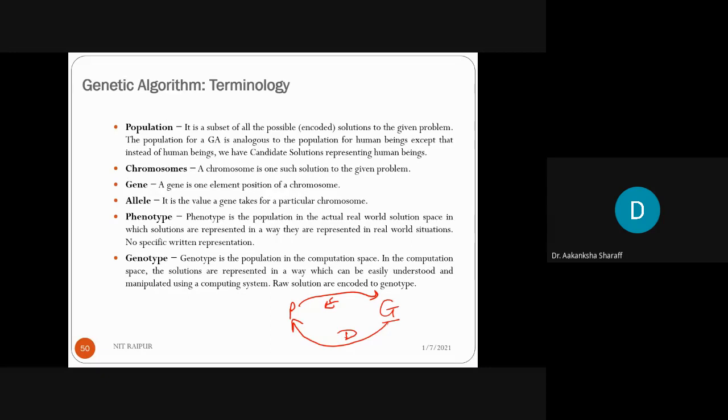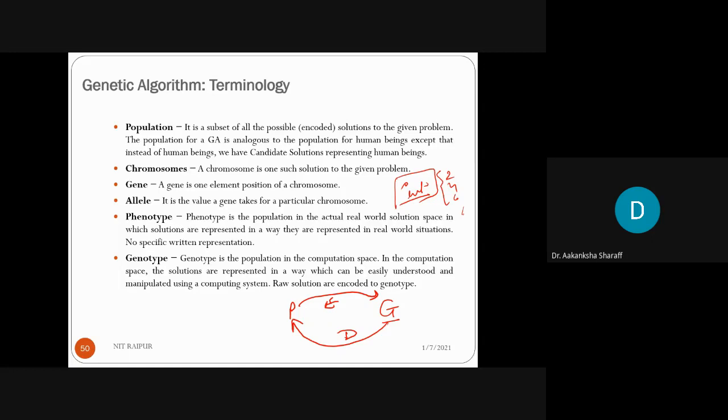Whatever the search space, raw data or solution we have which has no specific written form, that is phenotype. But when these raw solutions are encoded, they form a genotype. Like suppose we have values like 2, 4, 6. If this belongs to some integer type, then this int is a genotype. But if we have 2, 4, 6 as any random values, it is a phenotype.